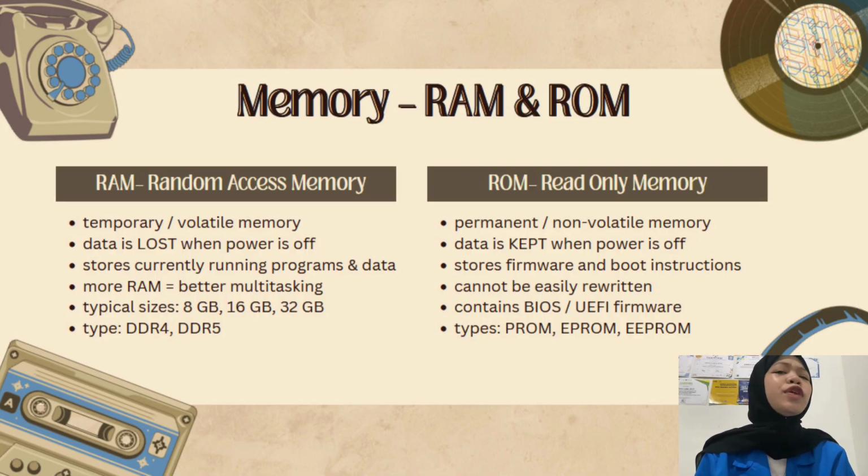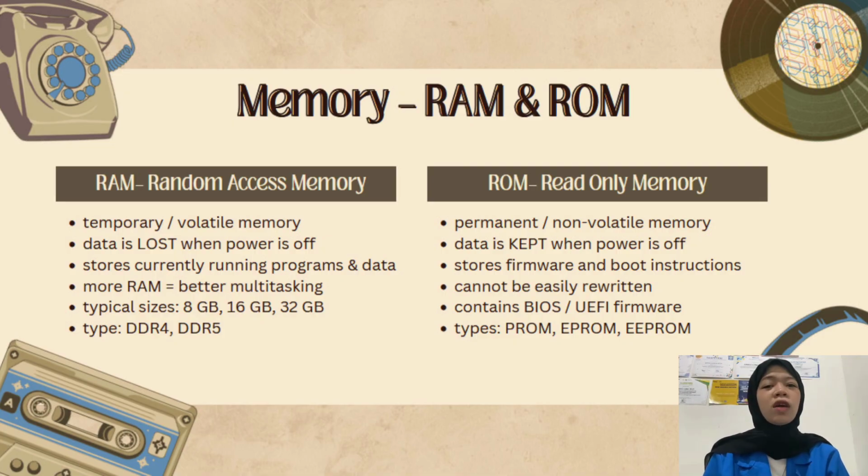ROM, or read-only memory. ROM is your computer's permanent memory. It stores the firmware, the low-level instructions that tell the computer how to start up before the operating system even loads. This includes the BIOS or UEFI, which runs the moment you press the power button. ROM is not volatile. The data stays even when the power is off. It cannot be easily changed or overwritten, which is why it's called read-only. Types include PROM, EPROM, and EEPROM.